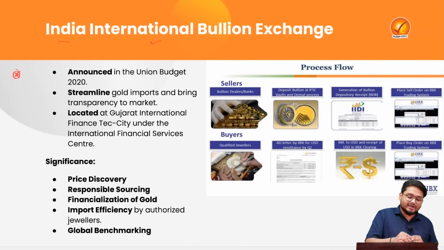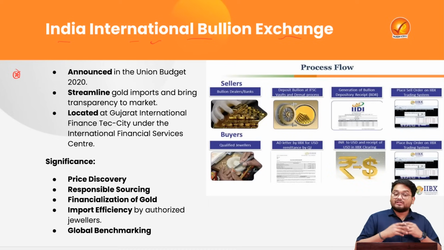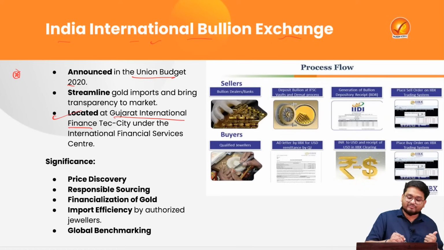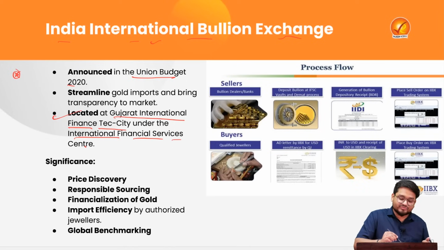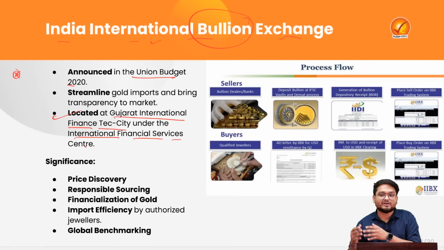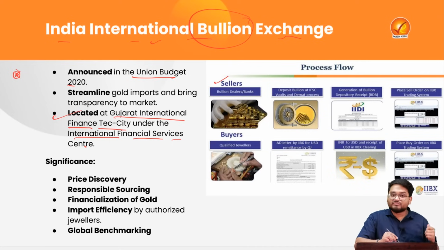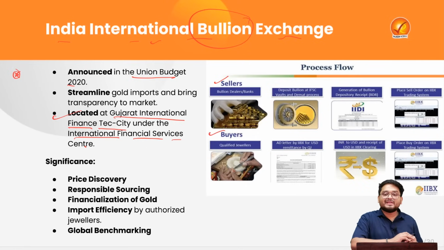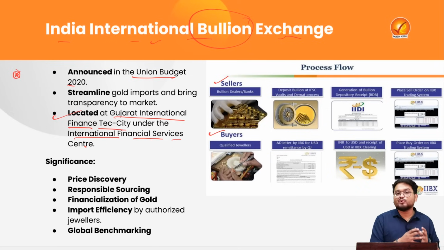In the next one, we'll be looking at the India International Bullion Exchange, which was announced in the Union Budget 2020, and it is located at Gujarat International Finance Tech City under the International Financial Services Center, or IFSC. This is streamlining gold imports and the jewelry market of gold in the country, and not only gold but various precious bullion metals such as silver, gold and so on. Here the sellers and the buyers will have high amounts of safety and standards with reference to gold and the various bullion exchanges across the country and also over the world.